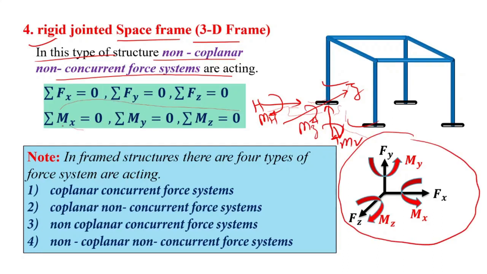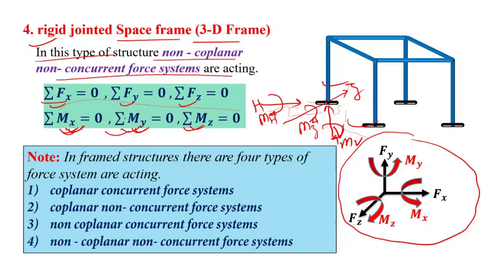To analyze this type of structure, we mainly need six equilibrium conditions, that are summation of Fx equals 0, summation of Fy equals 0, summation of Fz equals 0, and summation of Mx equals 0, summation of My equals 0, summation of Mz equals 0. Mx means summation of all the moments acting about the x axis, so equals 0, and My means all the moments about the y axis are 0, and all the moments about the z axis will be 0.